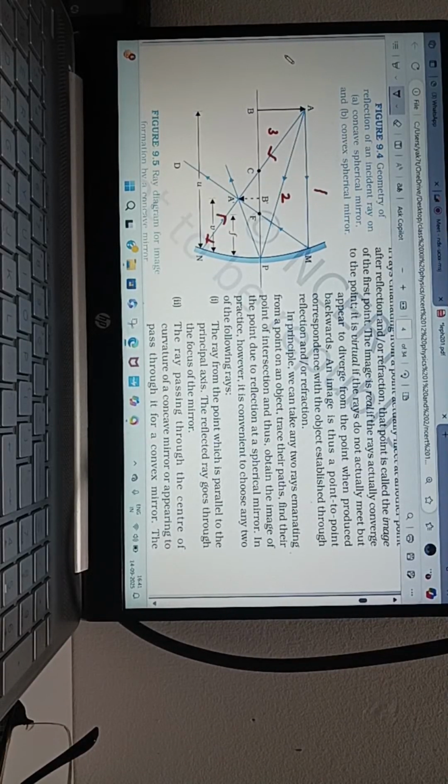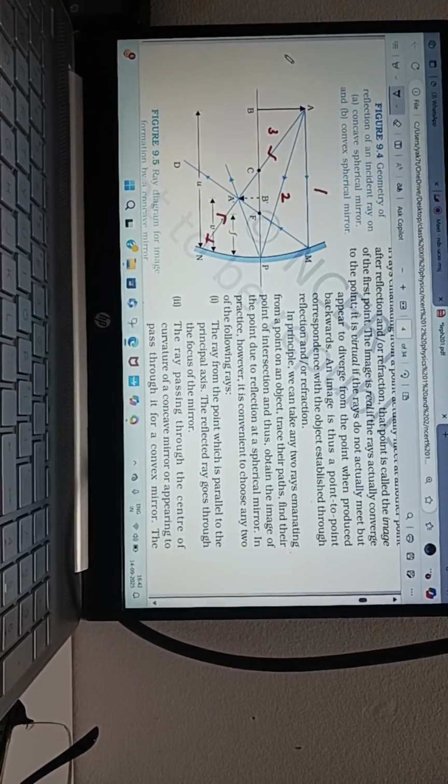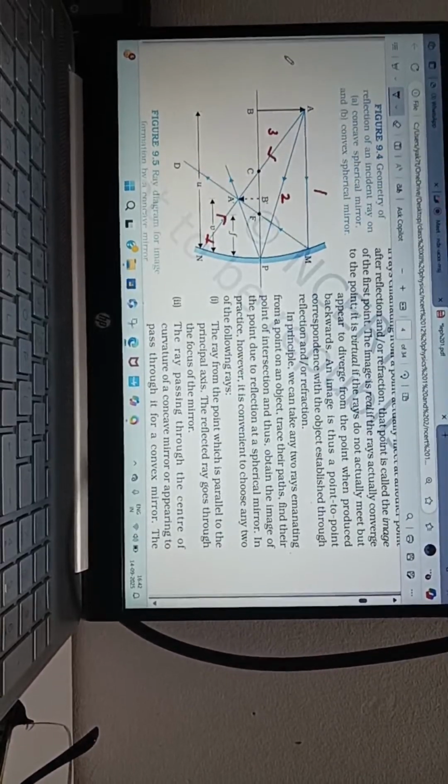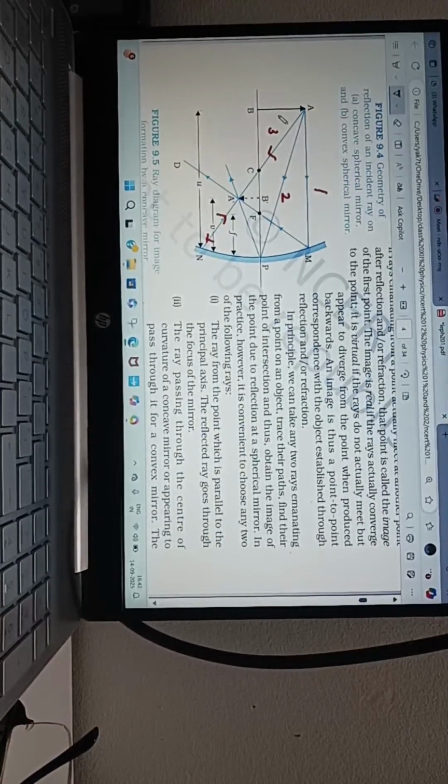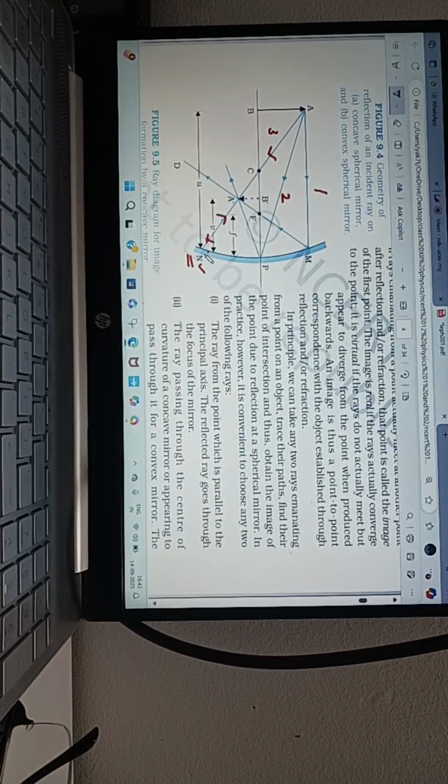Tell me, what did I say? When the light passes through the center of curvature, it retraces its path because it reaches a point N, which is perpendicular to the tangent drawn at that point. Here it will be 90 degrees. So it behaves like a plane mirror. Like a plane mirror. This is right.